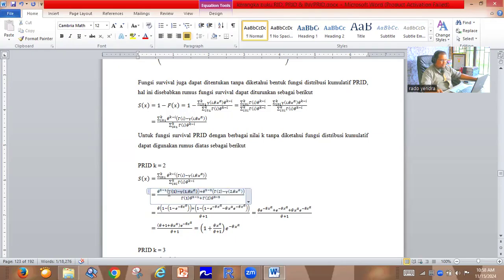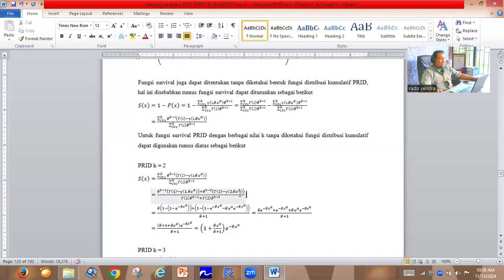Okay, for example, we only need K equal to 2. So we can solve this problem by using the formula: theta power 2 minus 1 multiplied by gamma function 1 minus the lower incomplete gamma 1 comma theta x power alpha, plus theta power 2 minus 2 multiplied by gamma function 2 minus the lower incomplete gamma 2 comma theta x power alpha.